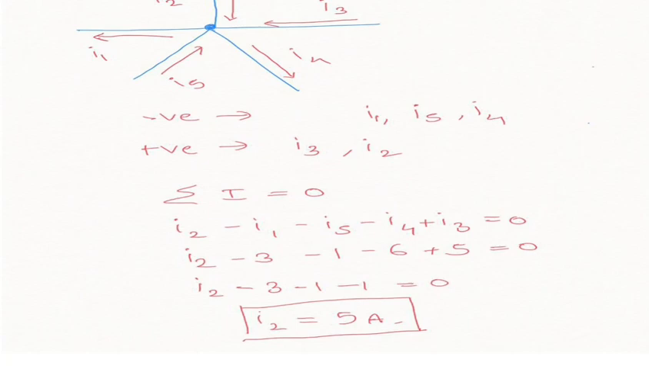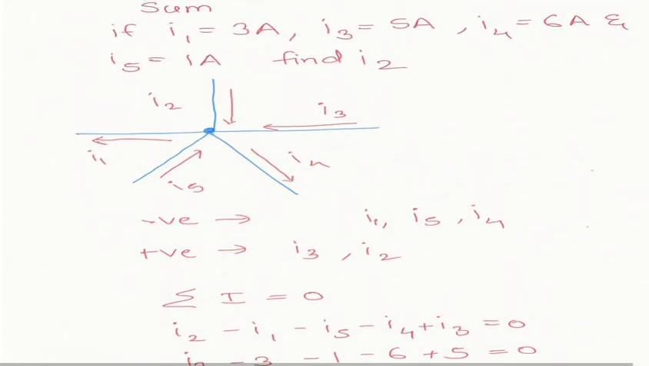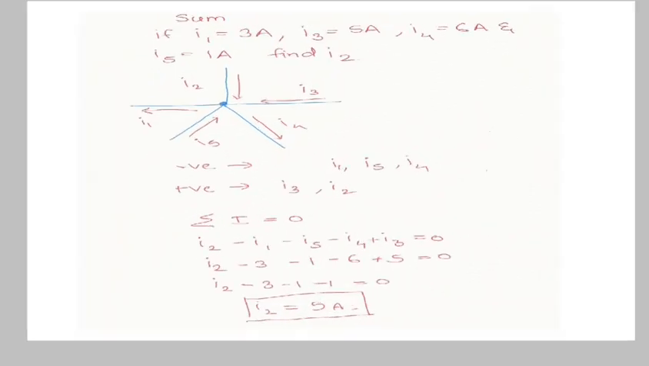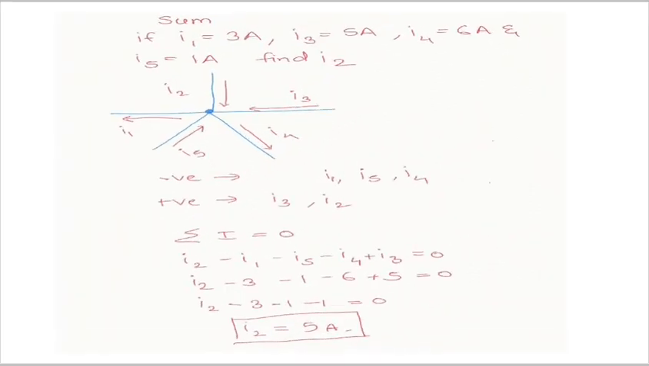So now add all those things: I2 minus I1 minus I5 minus I4 plus I3. I3 and I2 are positive, and all the remaining I5, I4 and I1 are negative, and the sum is equal to 0. Now what we have to find out is I2, so I2 will remain on one side. We substitute the values of I1, I5, I4 and I3. So we get the answer I2 is equal to 5 ampere. Okay. Now let us take another example.